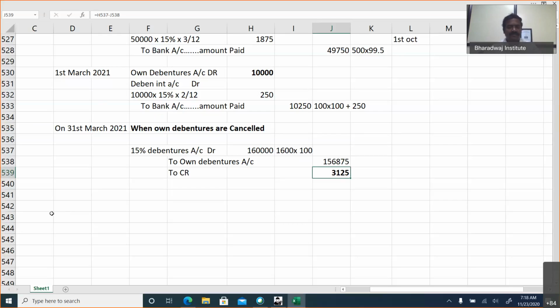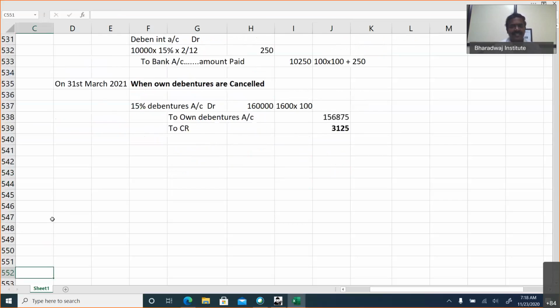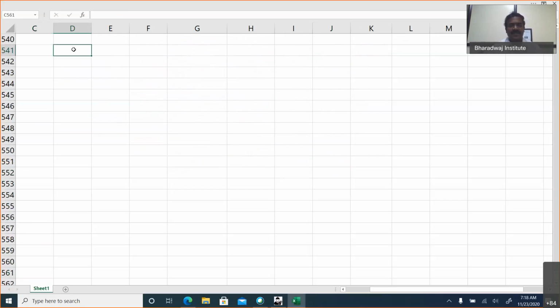Now, sinking fund method of redemption. They cannot ask you for a journal entry and a ledger account here. It is very, very simple and easy for you. Sinking fund method. What is a sinking fund? The fund that is created for redeeming debentures.